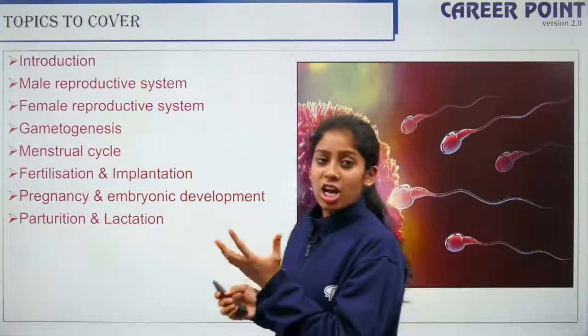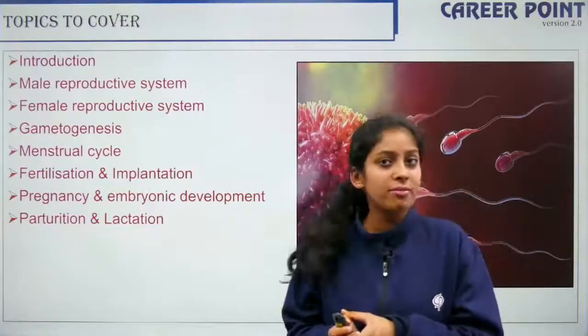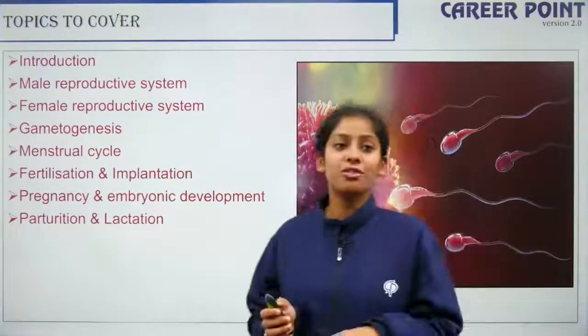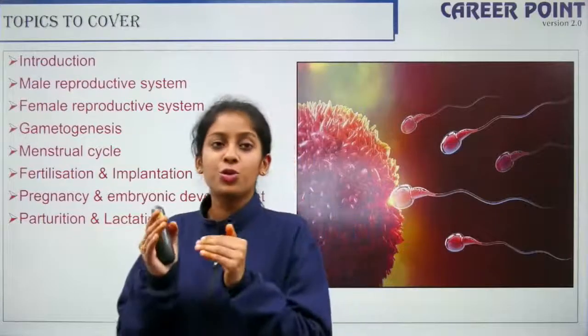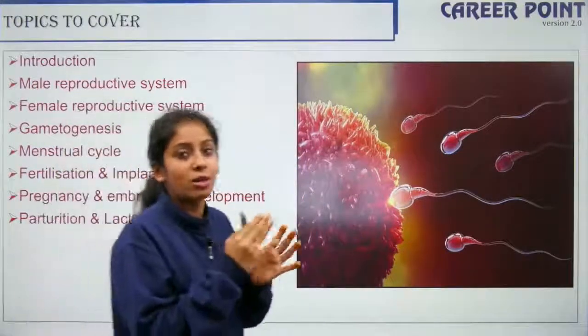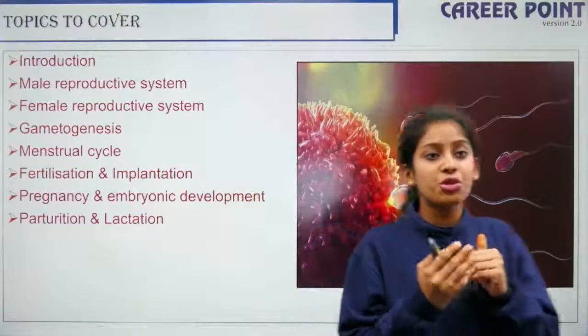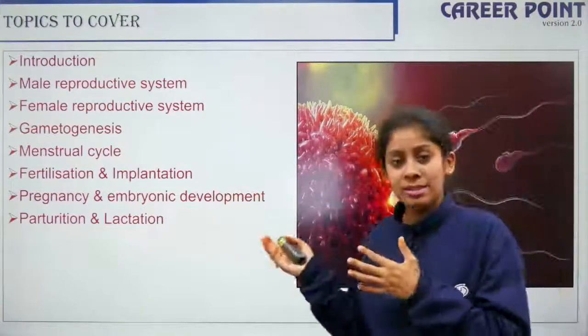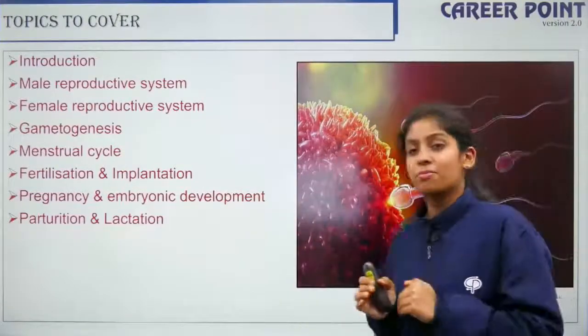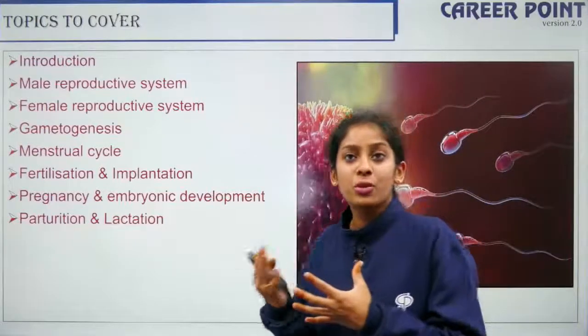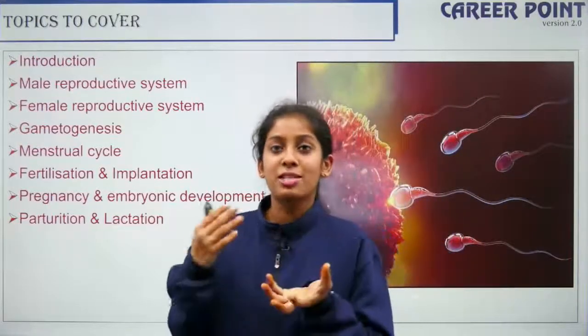Right, then we'll talk about the menstrual cycle, and after the menstrual cycle we'll be talking about how fertilization happens, that is the process where the male and female gametes meet and fuse, and once the fusion happens, how the implantation happens, followed by pregnancy and the development of the embryo. Once the embryo develops, it has to come out, becoming your fetus.